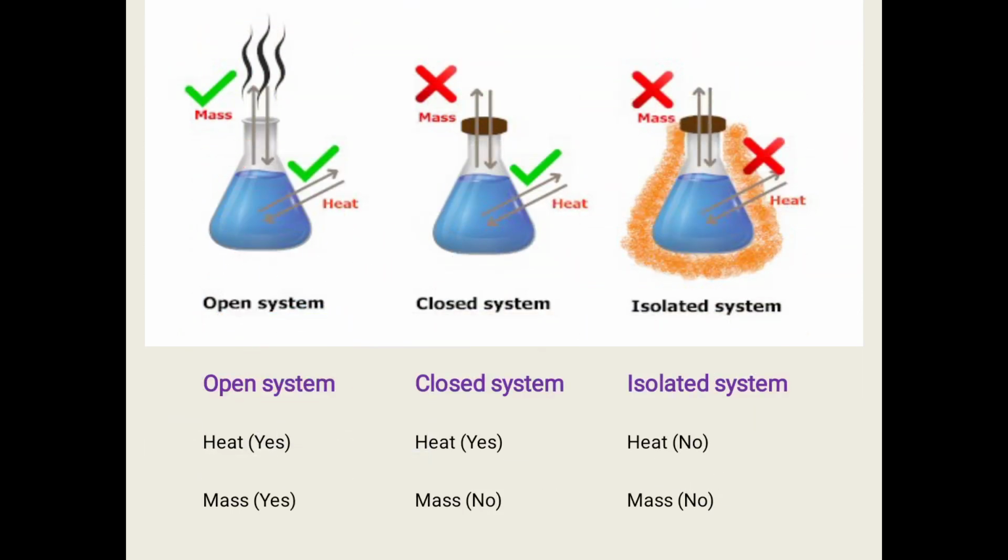Now look once again at open system, closed system, and isolated system. In an open system, heat is transferring and mass is also transferring. In a closed system, heat is transferred with the surroundings, but mass is not transferring. In the third, the isolated system, neither heat nor mass is exchanging with the surroundings.